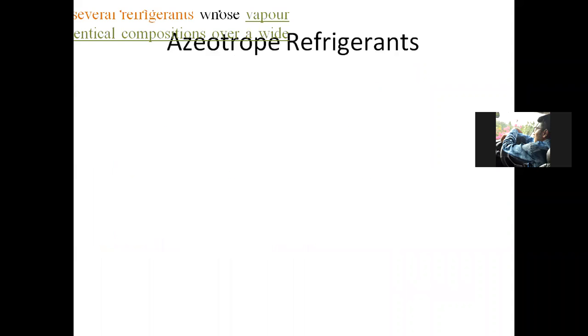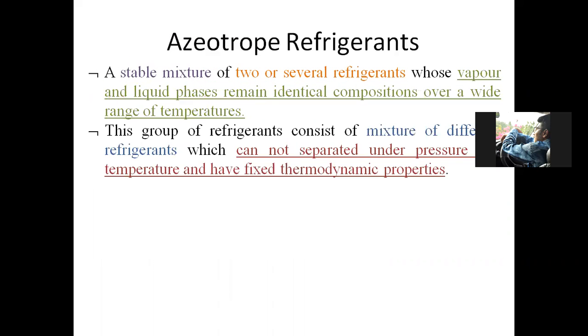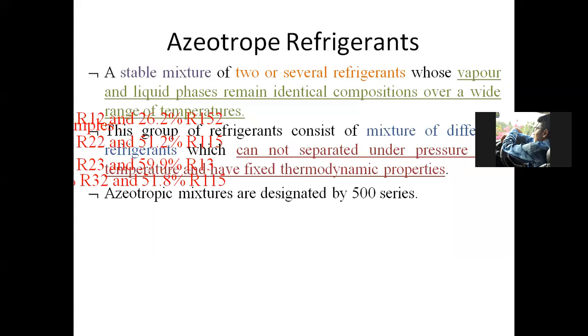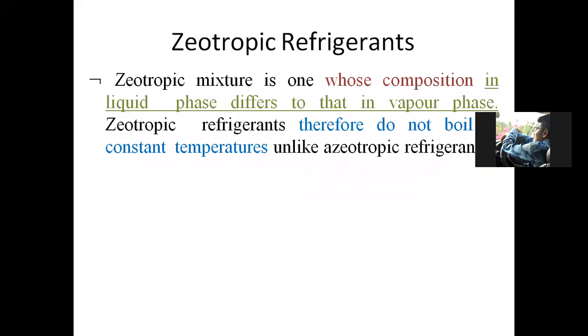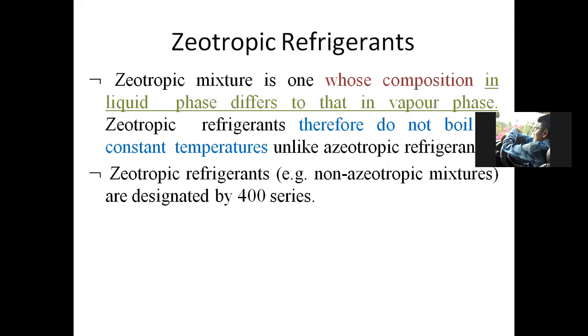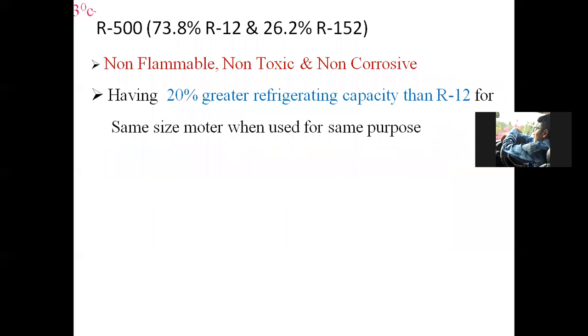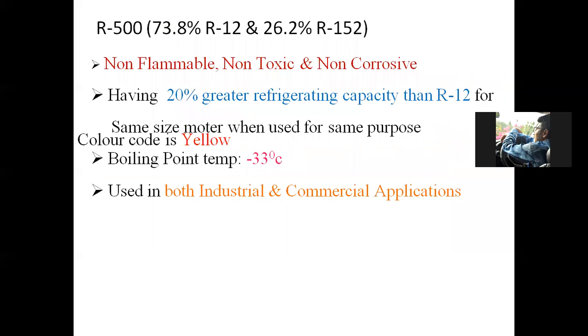Then we saw azeotropy refrigerant. Azeotropy refrigerant is again of 2 types: azeotropy refrigerant and non-azeotropy refrigerant. Azeotropy refrigerant is designated by the 500 series, whereas non-azeotropy, also called zeotropy refrigerant, is designated by the 400 series. We saw examples of azeotropy refrigerant and common properties.